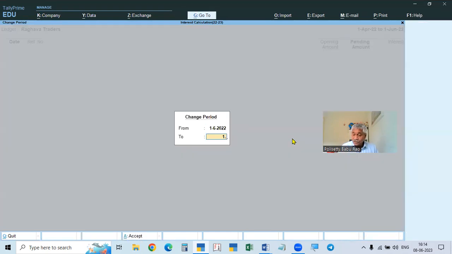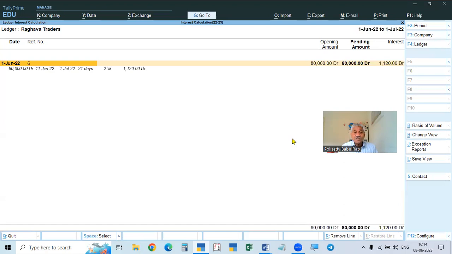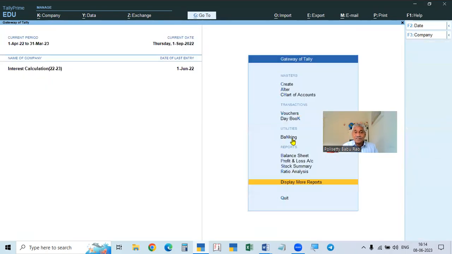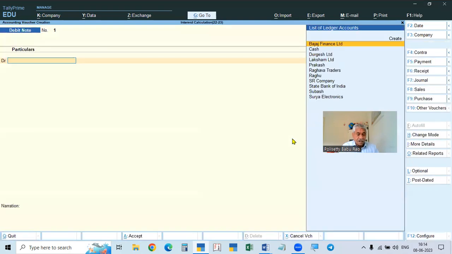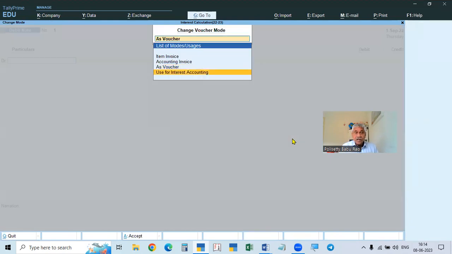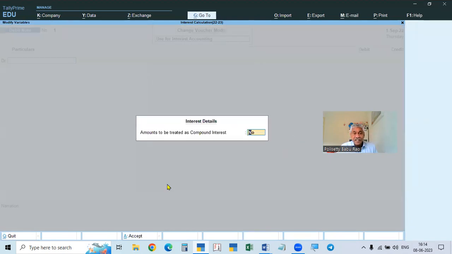1st June to 1st July, you take up, say here, this is the first month, 1st June to 1st July. Now we are transferring. So debit note, Control H, accounting. Here you see, amount to be treated as compound basis. We have taken no. Now we will take it yes. Means compound. Every month it will be compounded.